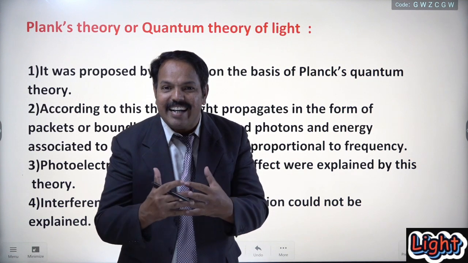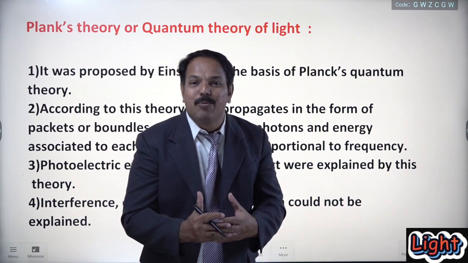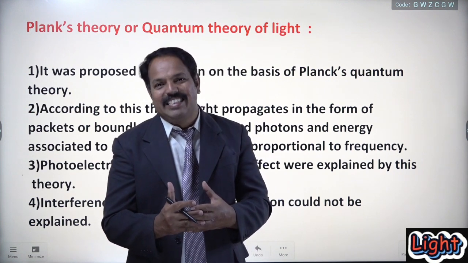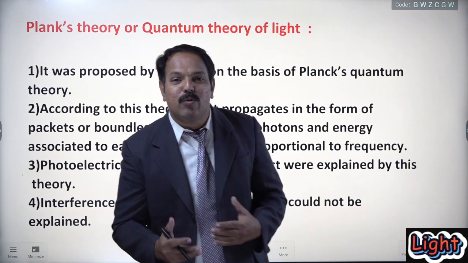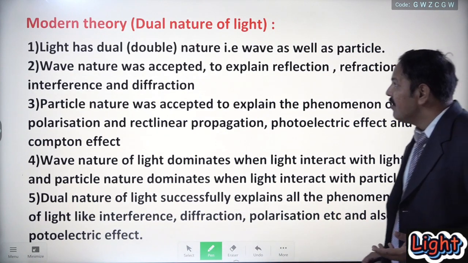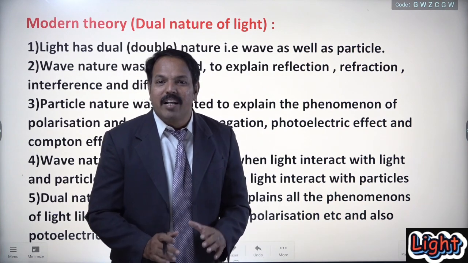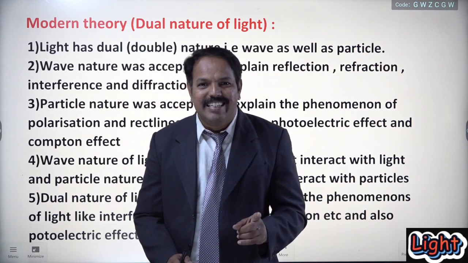Alliance. Is it clear? And therefore again Maxwell and Einstein made an alliance in order to develop another theory, which is called the modern theory or dual nature of light. Fifth theory, modern theory or dual nature of light.